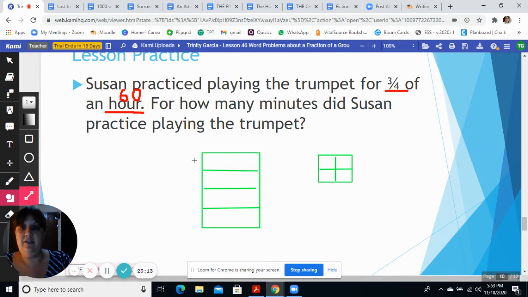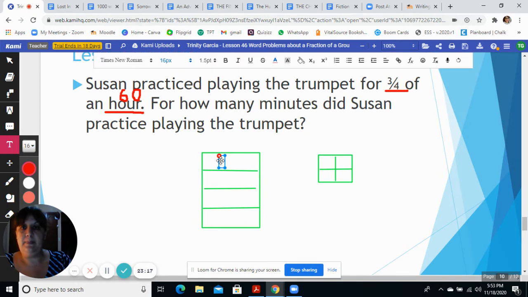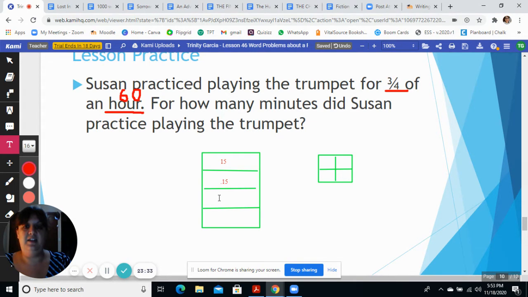So you should have the number 15 in each of these boxes. There's 15. There's 15. 15 down here, and 15 in the last box.